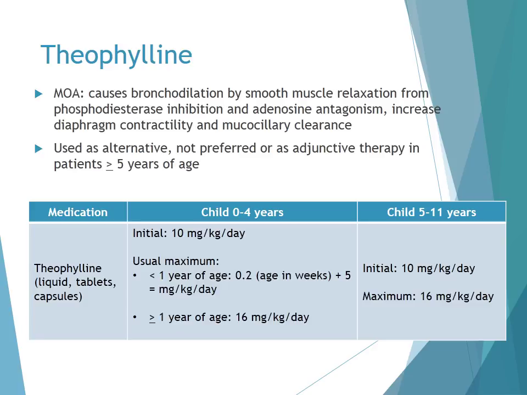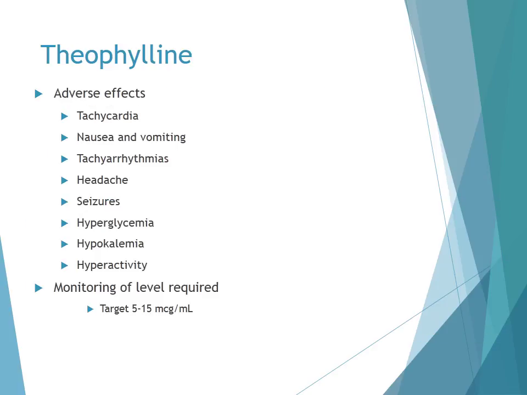You can see the dosing is listed below, and I wanted to mention that for our obese pediatric patients, the ideal body weight is used for dosing. Adverse effects of theophylline include tachycardia, nausea and vomiting, tachyarrhythmias, headache, seizures, hyperglycemia, hypokalemia, and hyperactivity. Routine serum concentration monitoring is essential due to the significant toxicities, narrow therapeutic range, and individual differences in metabolic clearance. The target level for asthma is 5 to 15 micrograms per milliliter, and a trough should be collected just before a dose after at least 1 day of therapy.